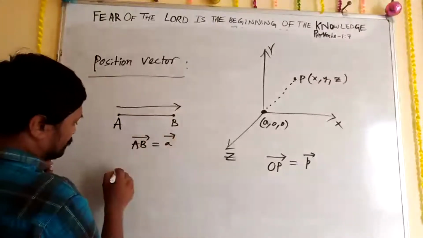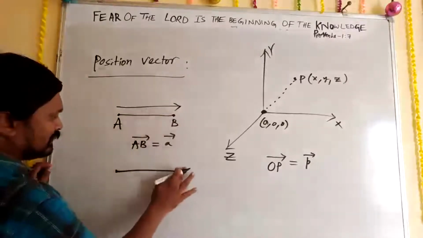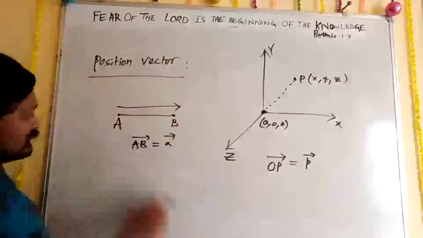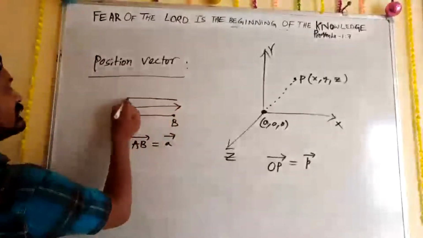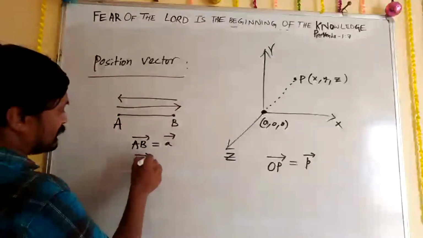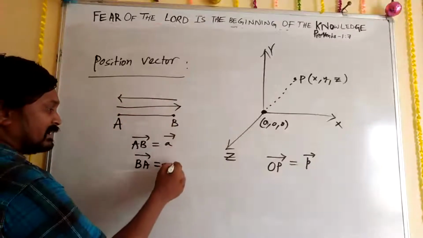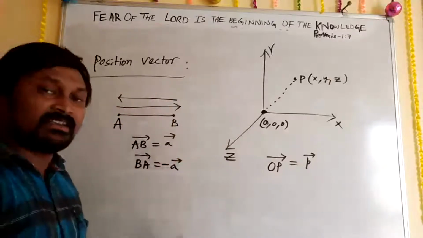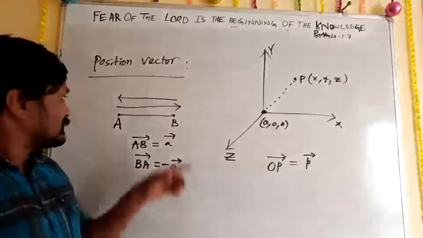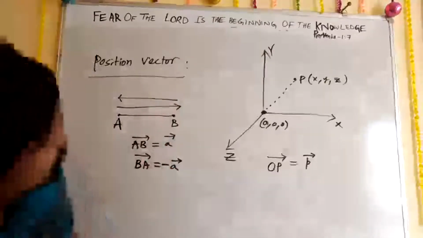So now the distance is not changed. The distance is same only. Otherwise, here itself I'll show. Distance is same, but direction was changed for B to A. Then we can write BA vector, that is nothing but, because of this the direction change, we need to keep as minus A vector. This is called as negative vector. Okay, Priyanshi, I hope you understood. Direction change means we need to keep minus symbol, then A vector. So that is about that.